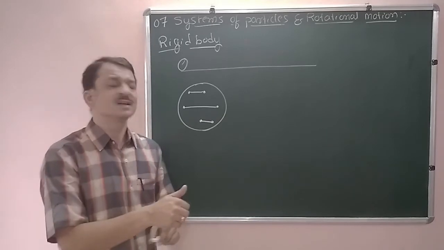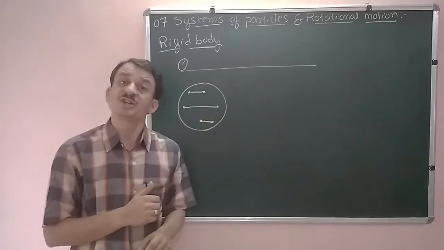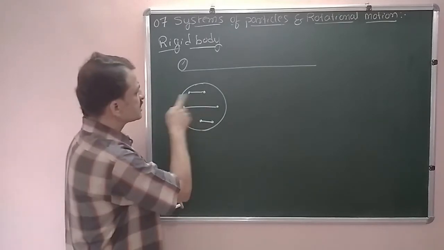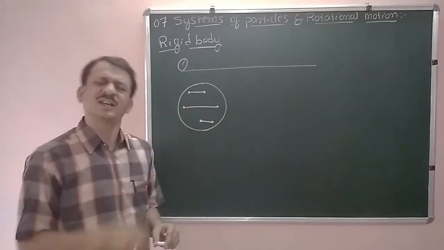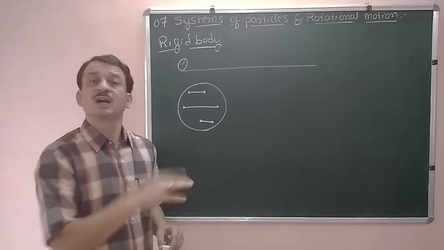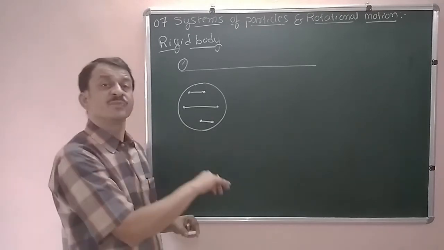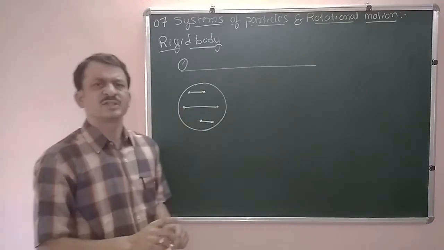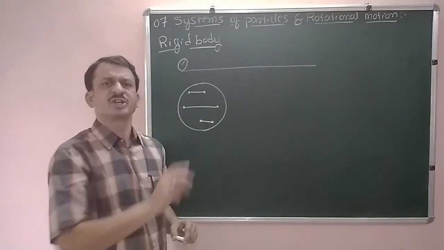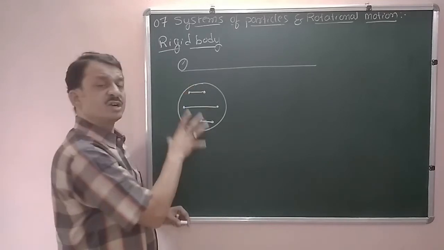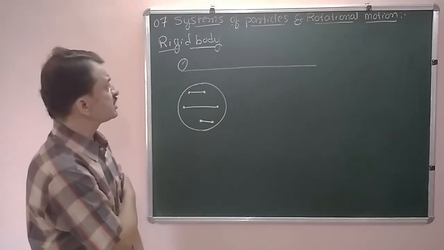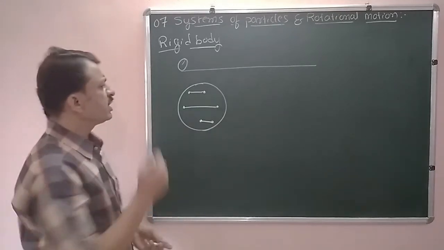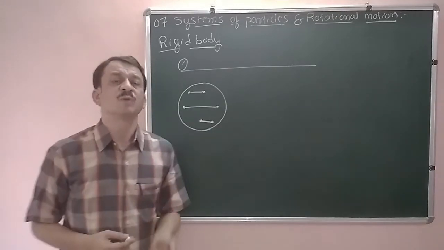That is, it is not going to change its shape. If it changes its shape, obviously the distance between any pair of two particles will not be constant. Therefore, a rigid body is one which has a perfectly definite and unchanging shape. Now we are going to study the motion of the rigid body.